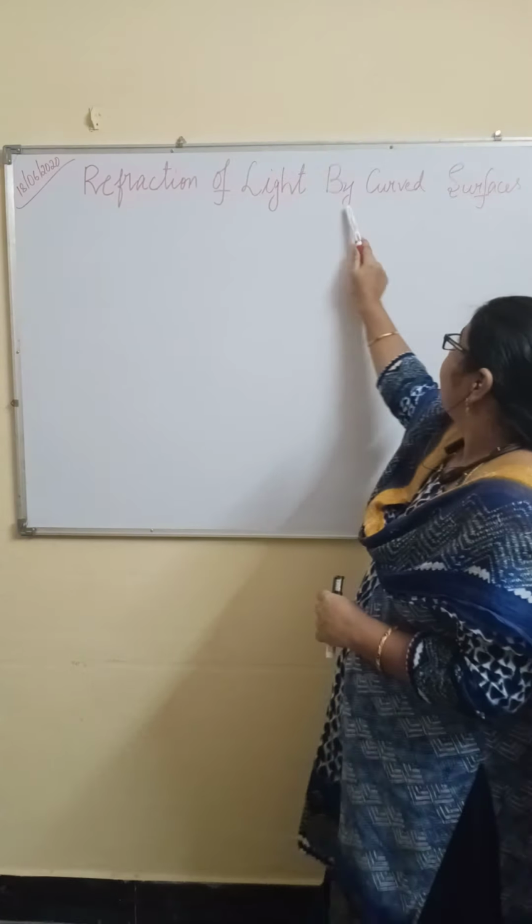And the angle between normal and emergent ray is called as angle of emergence. When we observe, the angle of incidence is equal to angle of emergence. This concept is called as lateral displacement. Lateral displacement depends on two factors. One is refractive index, second one thickness of the glass slab.